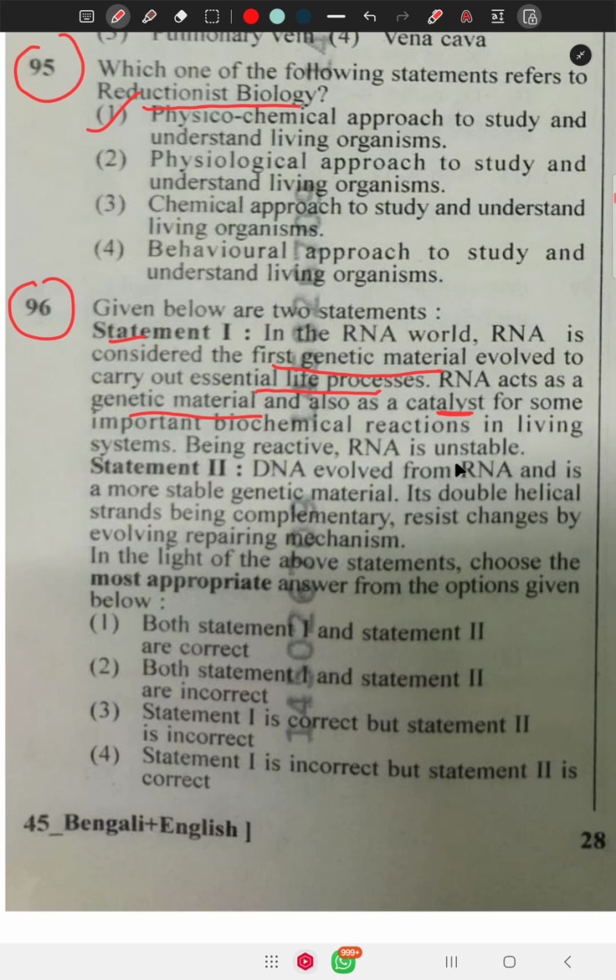Being reactive, RNA is unstable. All points of this statement are true. Statement 2: DNA evolved from RNA and is a more stable genetic material. Its double helical strands have complementarity and reduced chances of evolution, with repair mechanisms. Both statements 1 and 2 are correct. So the right answer is 1.